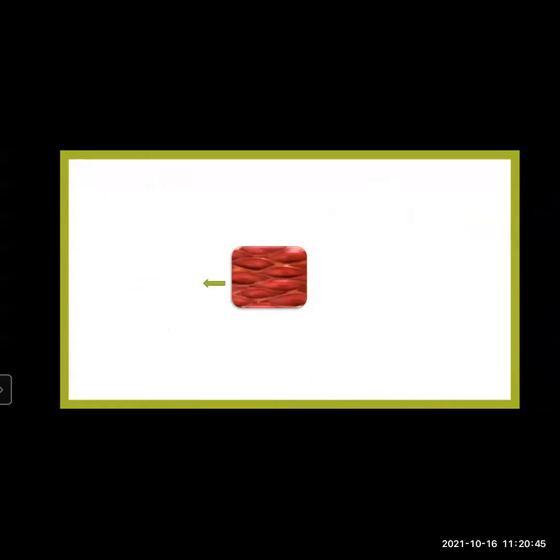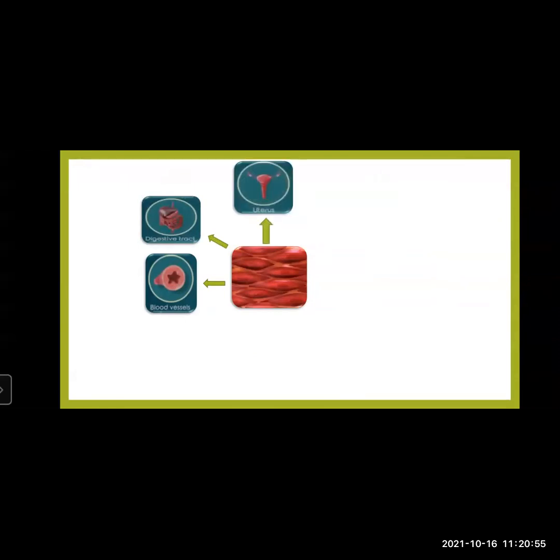Talking about location of these smooth muscles, they are found in the wall of blood vessels, digestive tract, reproductive tract, urinary bladder, and iris of the eyes, or even the eyelids of the eyes.